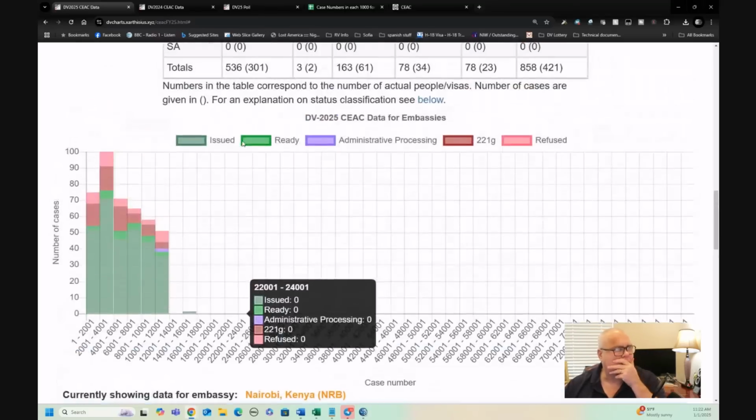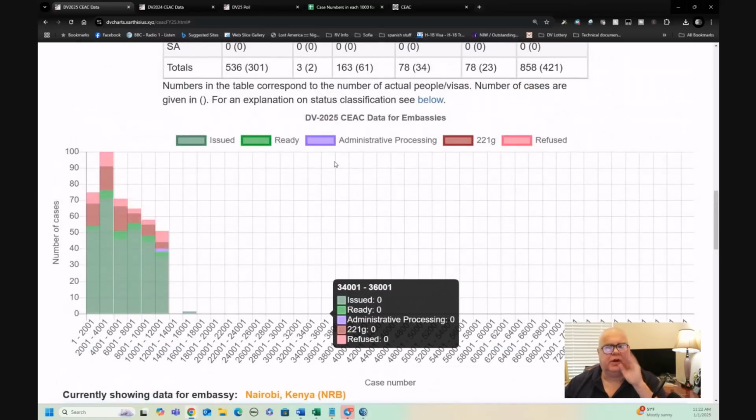Okay, so that's kind of interesting. Nairobi's off to not a great start, not as good as last year. But I actually would not be concerned. If I was at Nairobi, I certainly wouldn't change away from Nairobi. I mean, that would be nuts. You'd have to be a bloody idiot to move away from Nairobi right now based on this slow start, right? So please, I don't want to hear from people that say, oh, I'm panicking about Nairobi. Not yet. That's completely inappropriate to think like that, right? Nairobi is a good embassy and probably will be one of the best in the end, right?